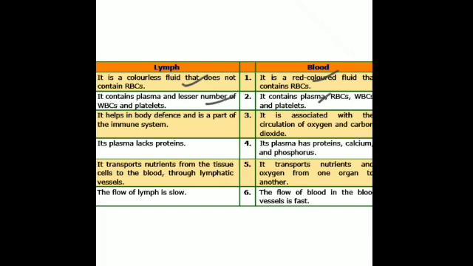And what is the function? Lymph carries material from the tissue cells to the blood, and lymphocytes protect the body against diseases, while blood carries material from one part of the body to the other. So whatever nutrients and oxygen have to be transported to each and every cell of the body, it is through the blood. So these are the differences. Please go through this table. Then move on to the exercise on page number 76.